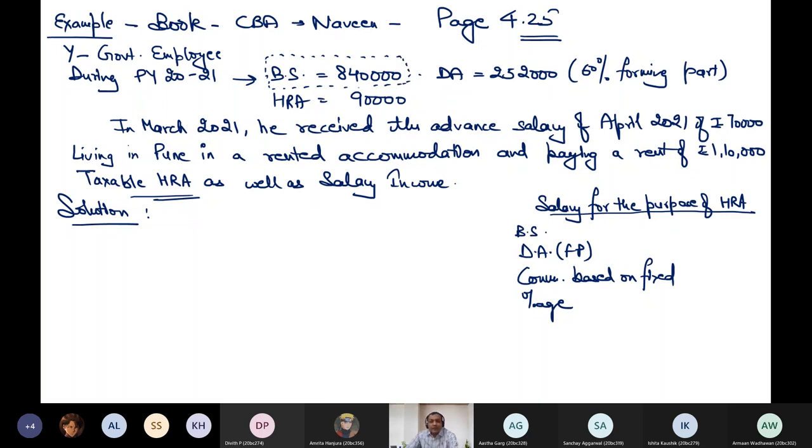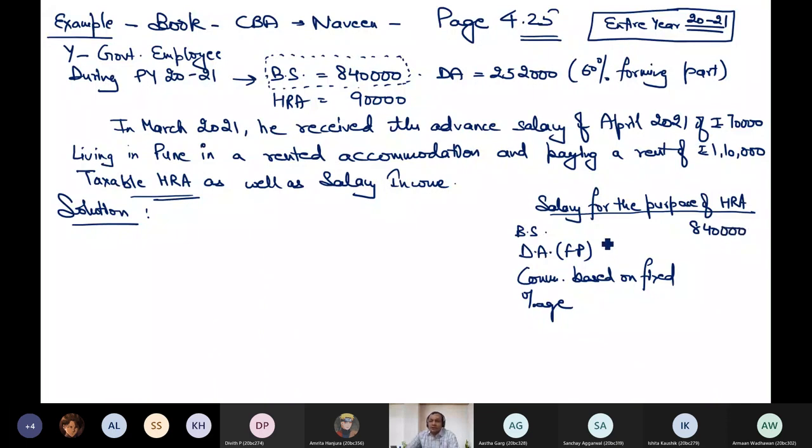Answer is yes, because accommodation was occupied for the entire year, 2020-21. So I will take the entire 12-month salary from April 20 till March 21, so entire 8,40,000.